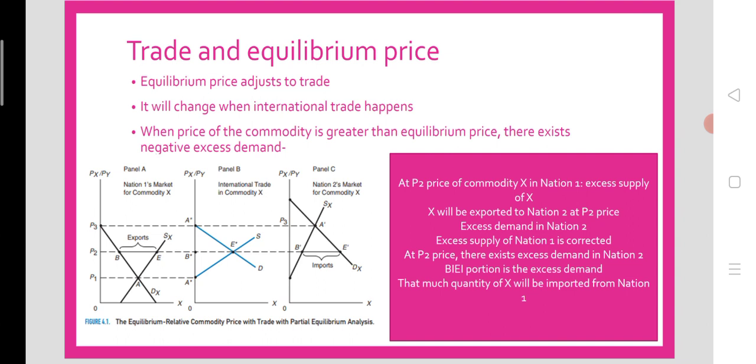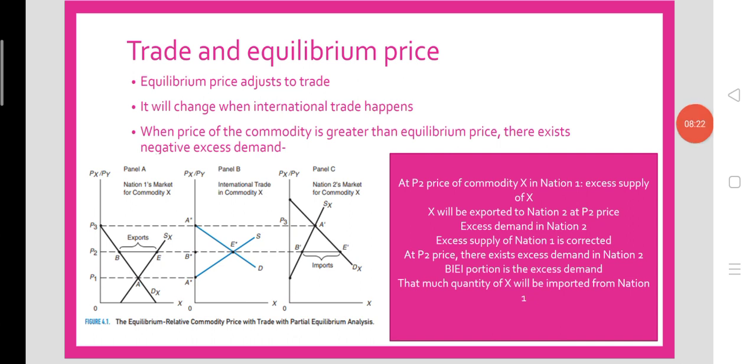So that excess supply will be corrected through export of commodity X to nation 2, where there is excess demand for that commodity. Here the B1 E1 portion is the excess demand. That excess demand portion will be met through exporting commodity X from nation 1.